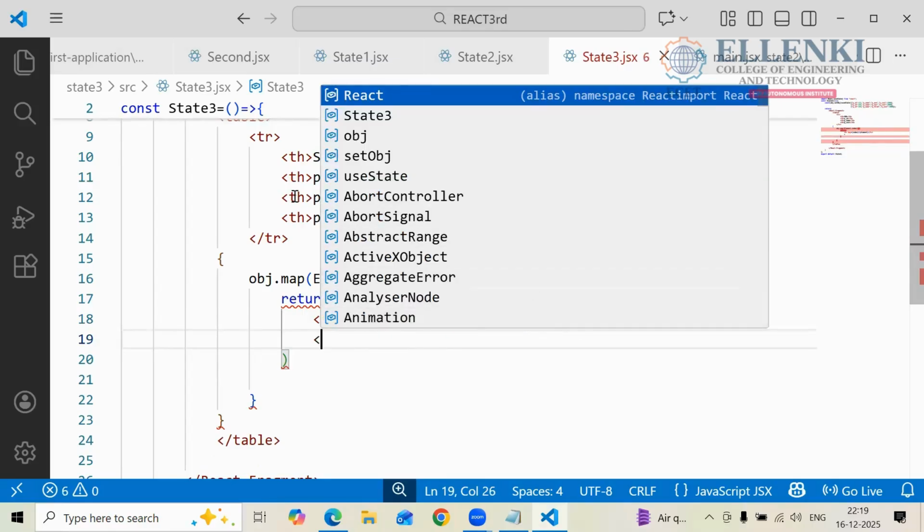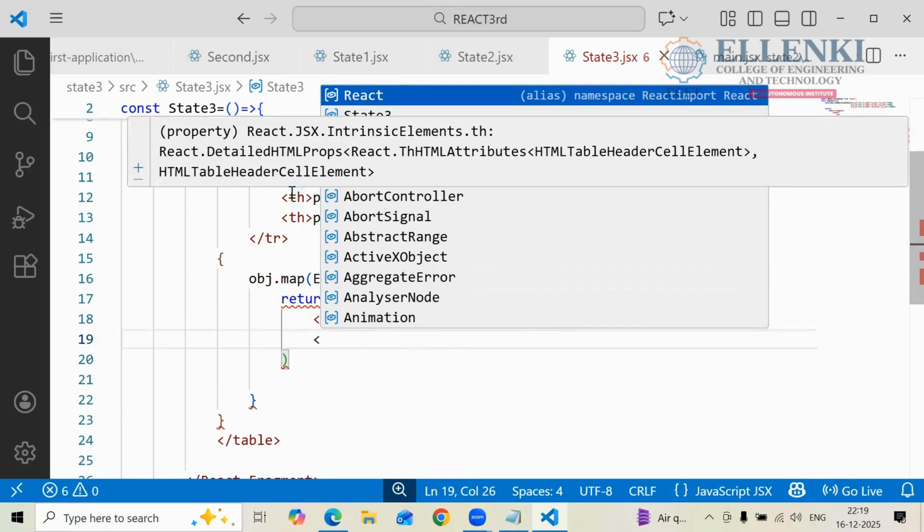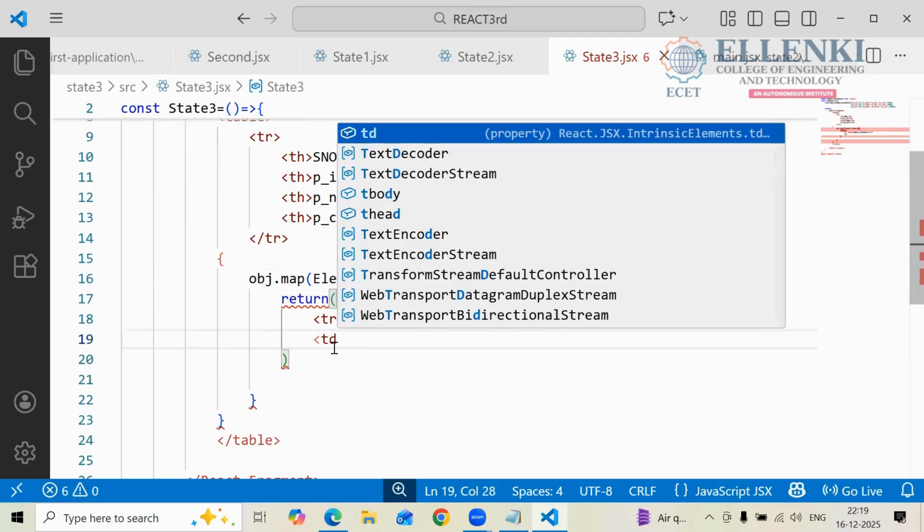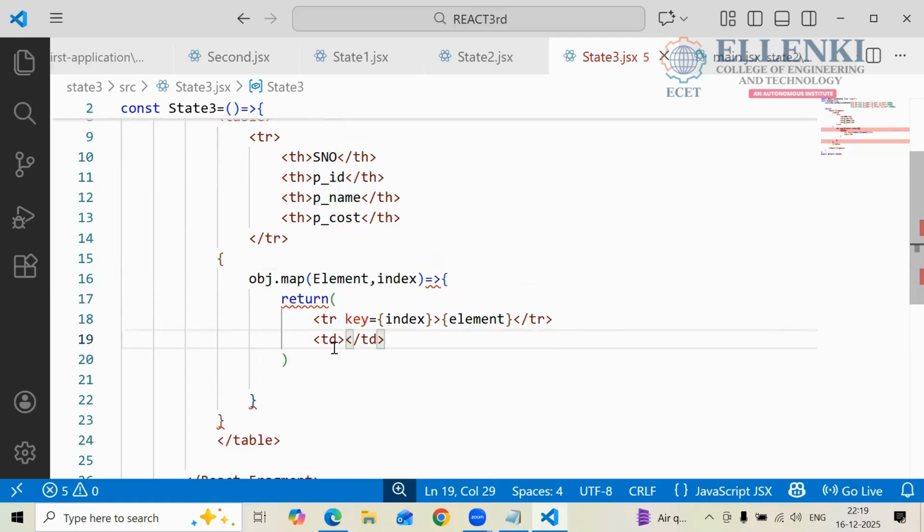What headings did we put? Those things only we have as the columns, right? Serial number, PID, PCost, PName we have. So according to that only we have to give the data also. So here first one is TD. In this TD, the serial number.